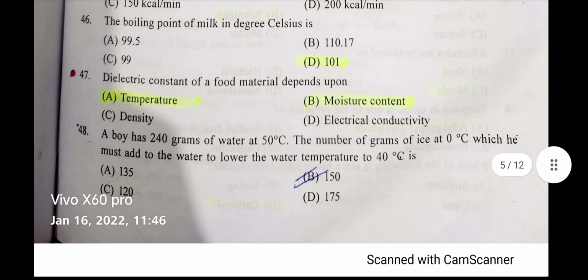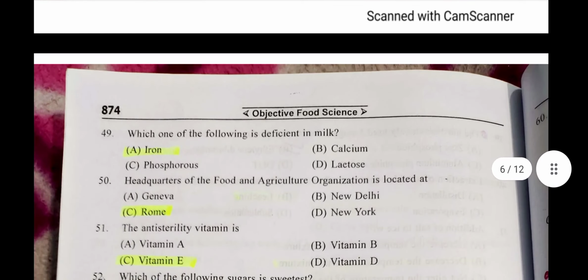Okay, so now question number 48. A boy has 240 grams of water at 50 degrees centigrade. The number of grams of ice at 0 degrees centigrade which he must add to the water to lower the water temperature to 40 degrees centigrade is. Option B is correct, 150. Now question number 49. Which one of the following is deficient in milk? So iron is deficient in milk.